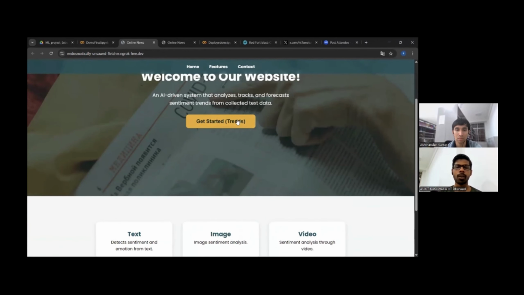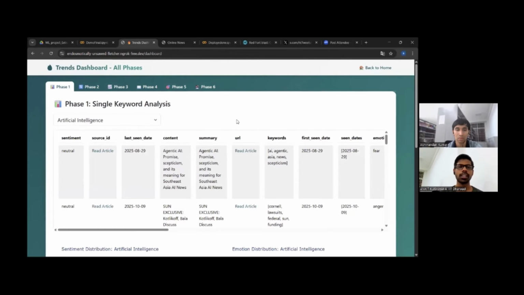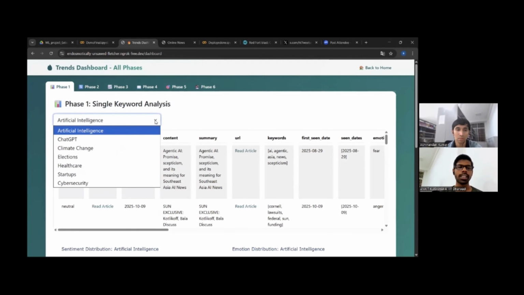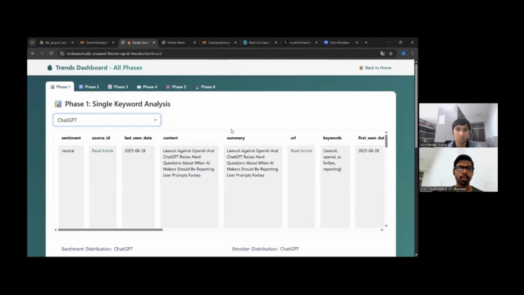First we'll see the trends. It's all about the news we have collected for, I think, 2.5 months. It has 6 phases: phase one, phase two, and so on. The first phase is all about single keyword analysis. If we select any keyword from these 7 keywords, then we'll get analysis for that keyword only. If I select ChatGPT, then it will show me the raw data, whatever we have stored in Firestore in JSON format.